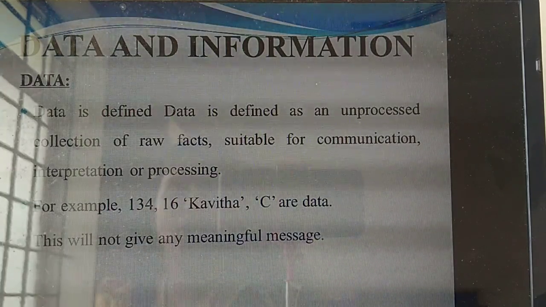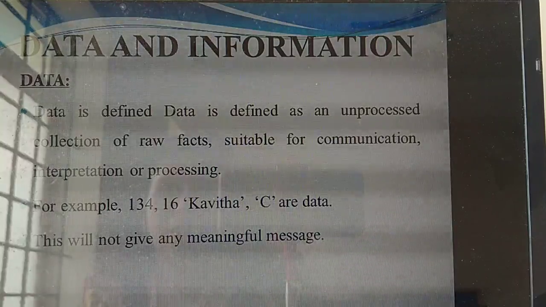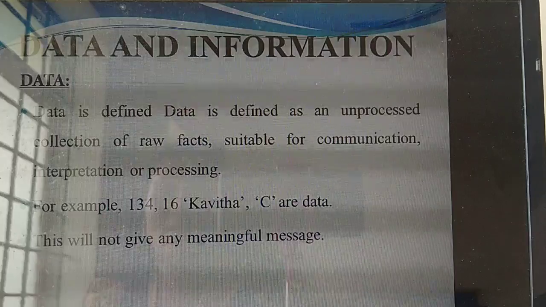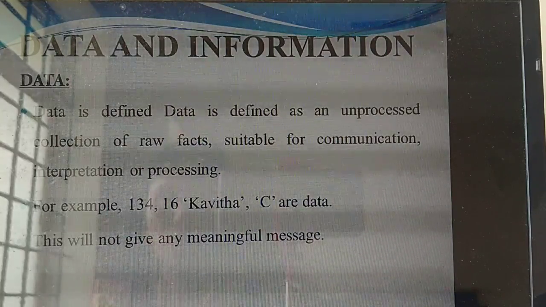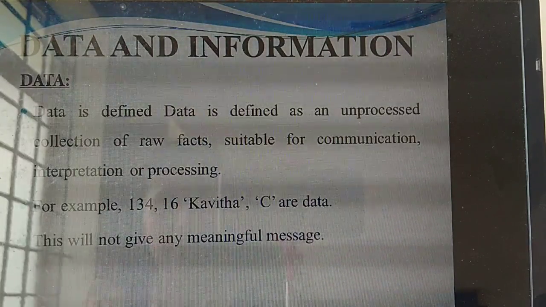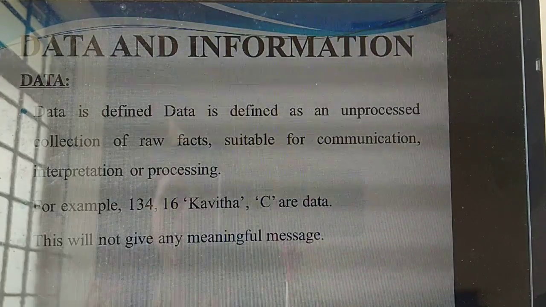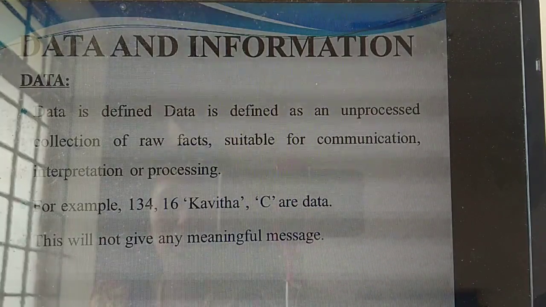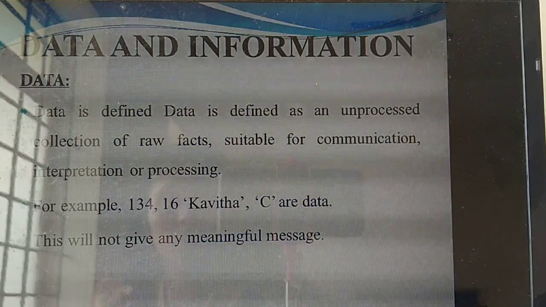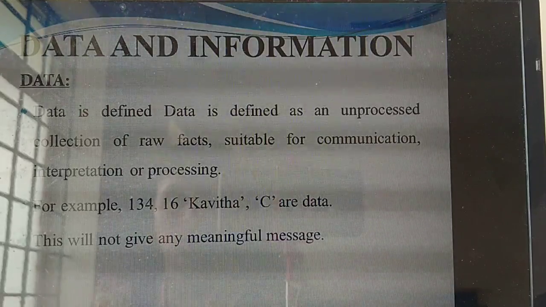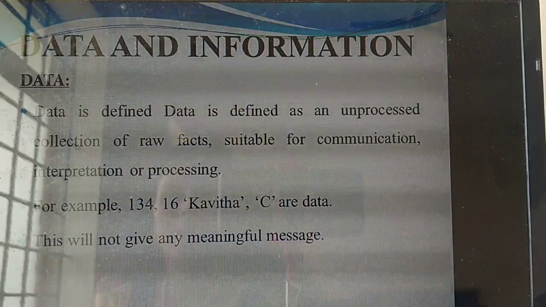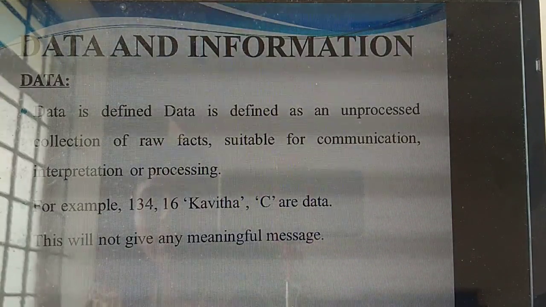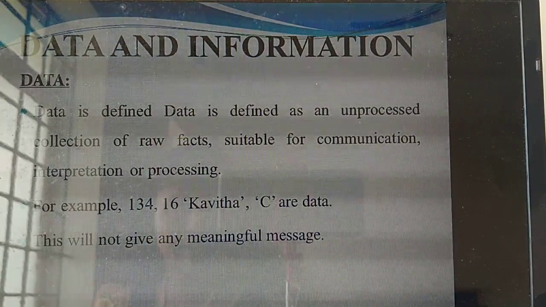See the example, then you will understand. I have given the numbers 134, 16, Kavita. Are all these things related or not? Think and say whether they are related to one another. No. For example, your ID card contains your address, age, date of birth and blood group, and those things are related to one another. But in this example, are these things related? No. That is called an unprocessed collection of raw facts. Now do you understand what unprocessed means?